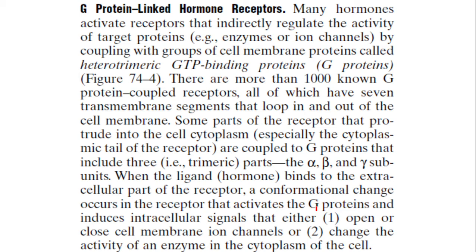Another type of receptors is protein linked hormone receptor. You see, many hormones activate receptors that indirectly regulate the activity of target proteins. So first of all, the hormones are combining with the receptors. The receptor in turn will regulate activity of some other proteins. That protein in turn may be an enzyme, may be an ion channel. How is it mediated? By means of GTP binding proteins. Let us come to the next slide to see a picture.